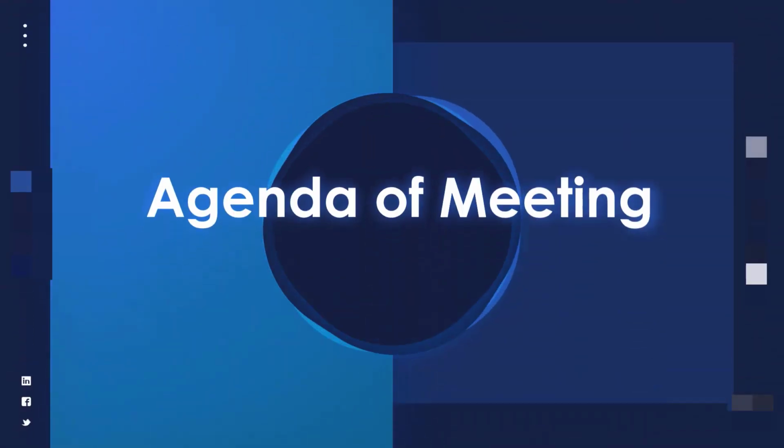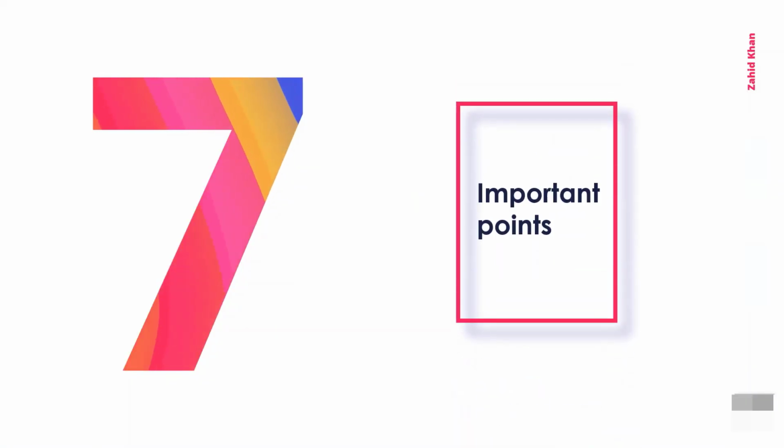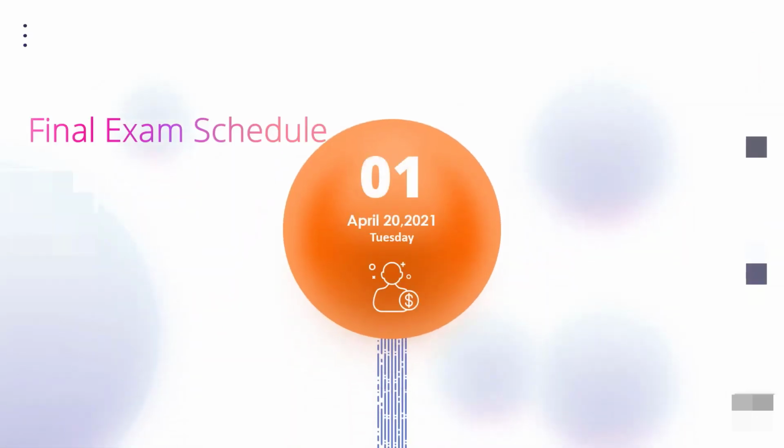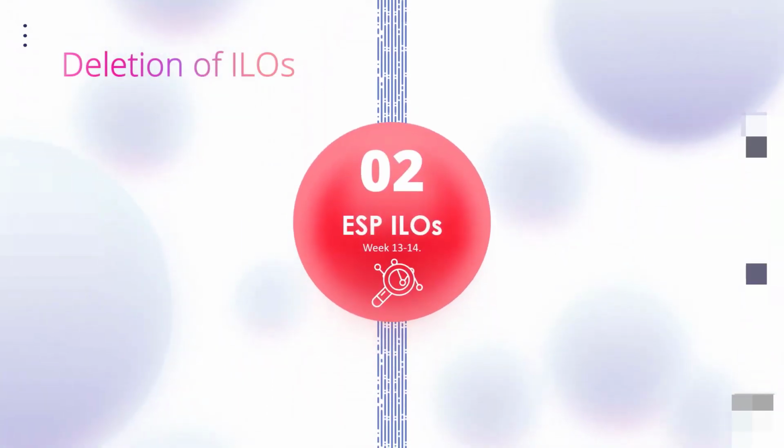Let's talk about the agenda of the meeting. The agenda of the meeting today is that I'm going to tell you 7 very important points. The first one, I'm going to talk about the final exam schedule. Next, I will talk about the ILOs which have been deleted, that is, the ILOs of week 13 and 14 ESP. I'm going to talk in detail.